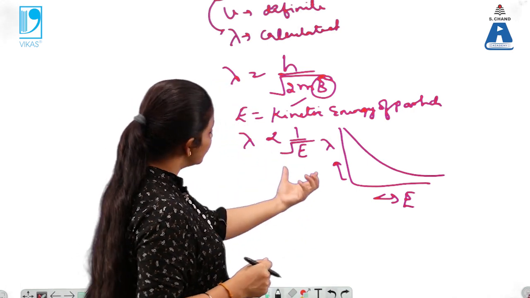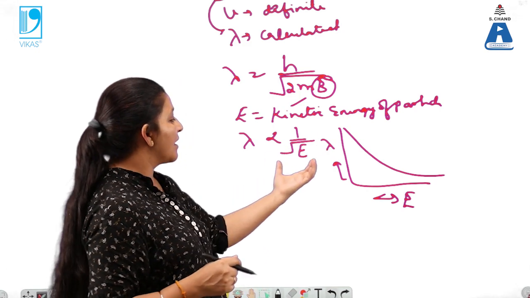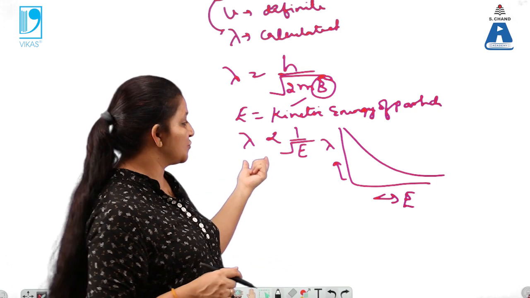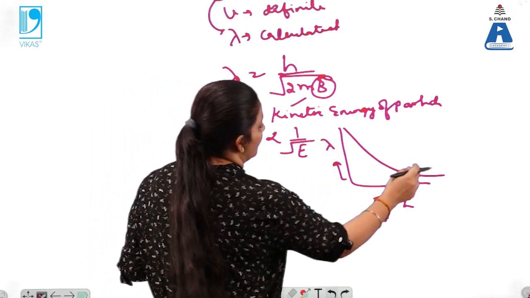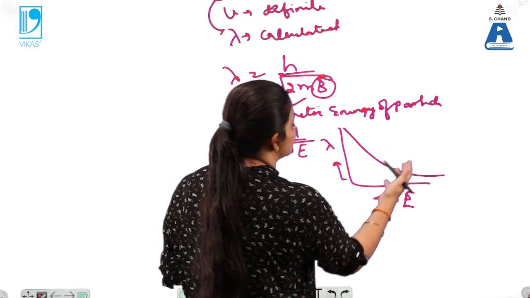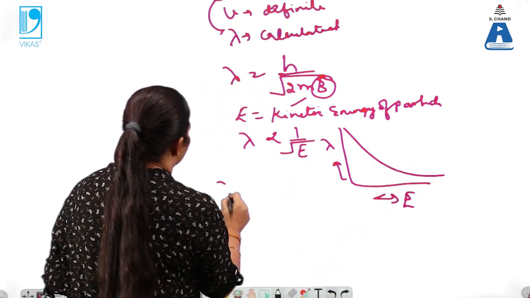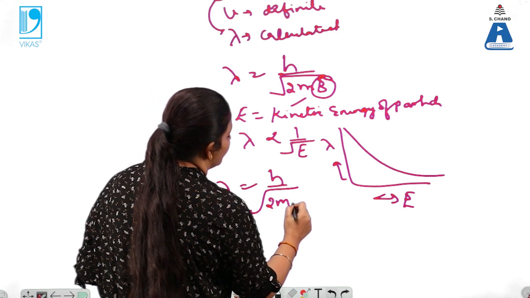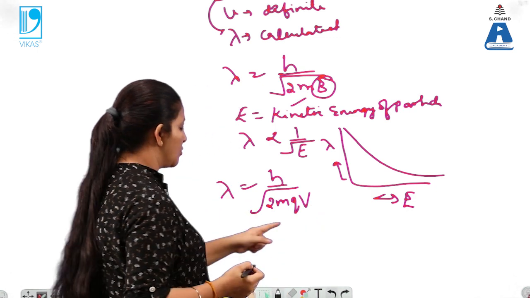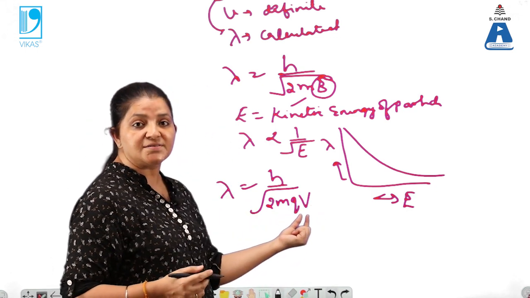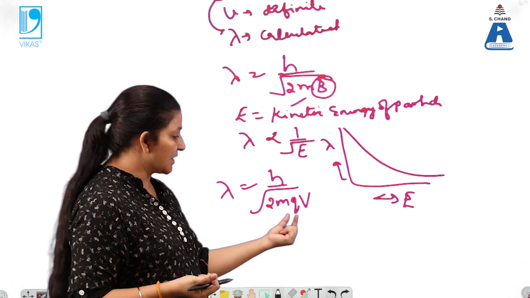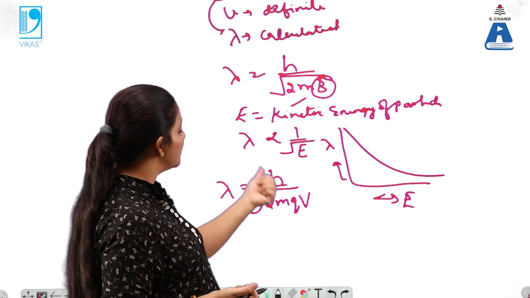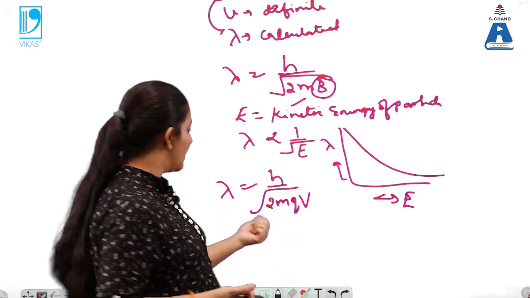So with a moving particle, kinetic energy is associated with it, and automatically you can say that wavelength is associated with it. That varies with an inverse parabolic condition over here. Also, lambda equals h by under root of 2mqV. Now what is q? That is non-zero. That is the charge on the charged particle, which can never be 0. That means depending upon the value of q, the lambda associated with a moving charged particle can be calculated.